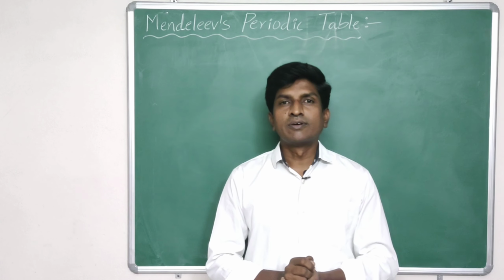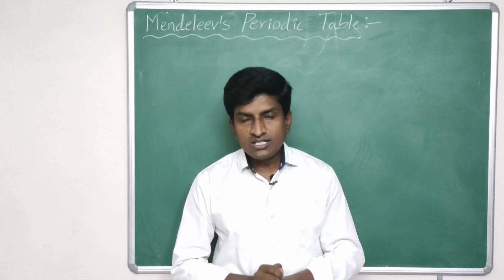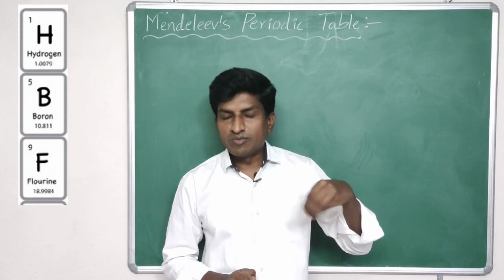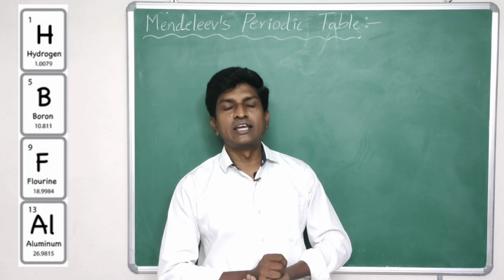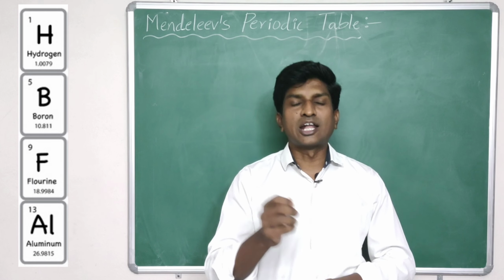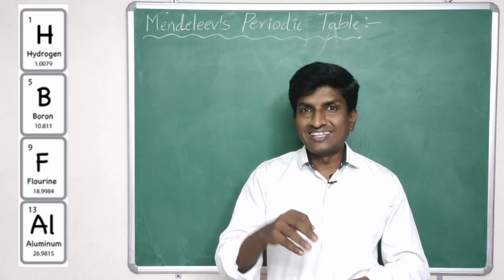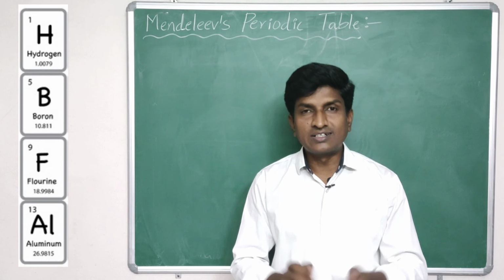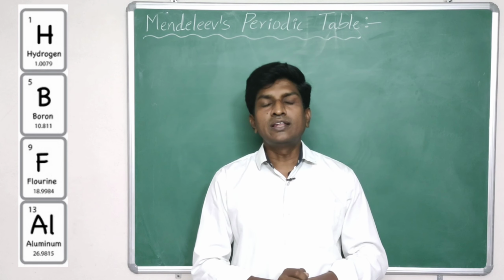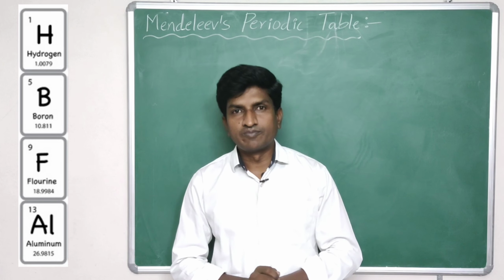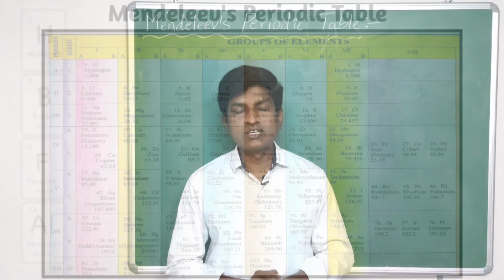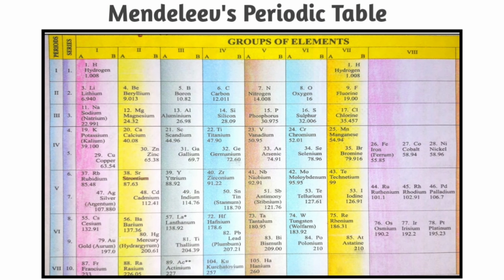So, Mendeleev prepared 63 cards. On the 63 cards, Mendeleev noted the names of the elements, their properties and their atomic weights, and then pinned all the cards on the wall and tried to arrange them in a particular way. Finally, Mendeleev could arrange similar elements in groups and periods.